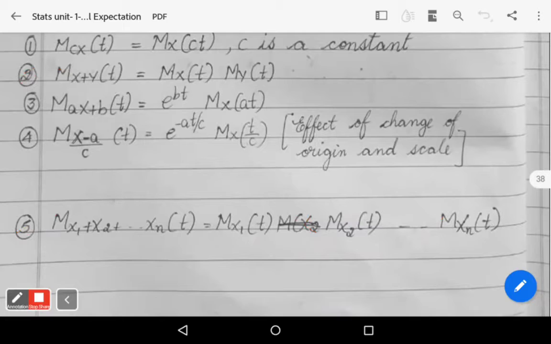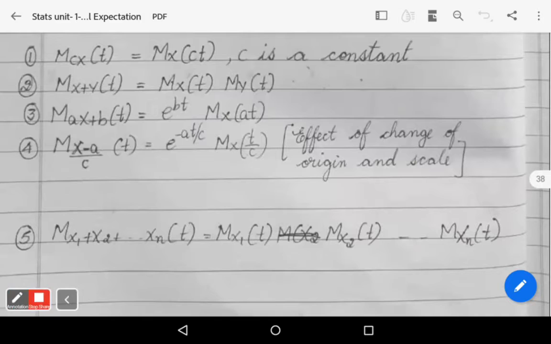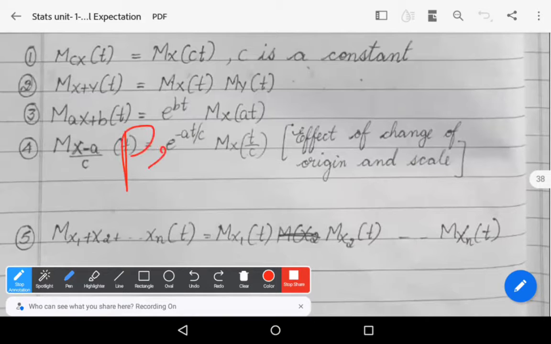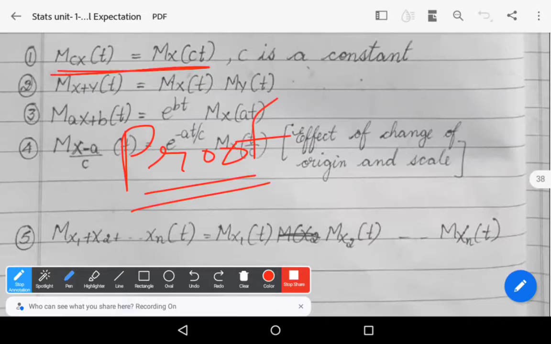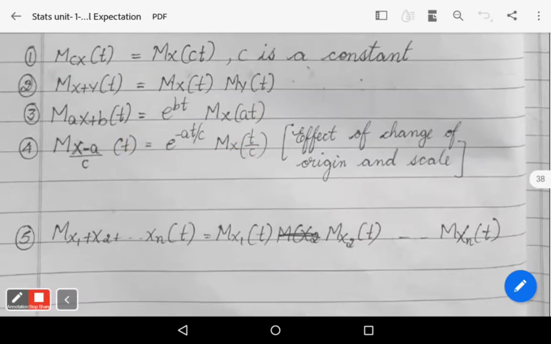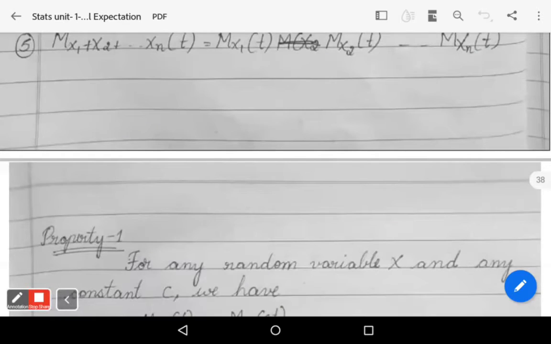Observe that, this is one of the very important questions: define moment generating function and write its properties. Sometimes they exclusively ask about the proof of these properties. It is a rare case, but sometimes they ask about the proof of the properties of moment generating function. So let us learn these proofs also.